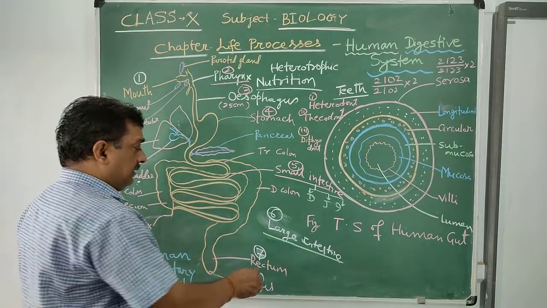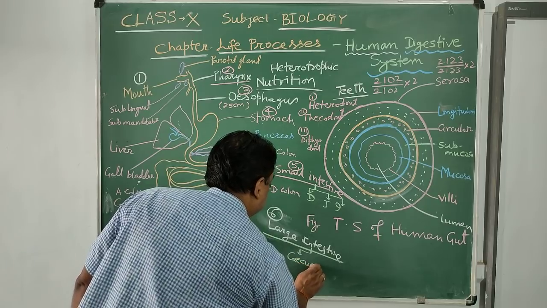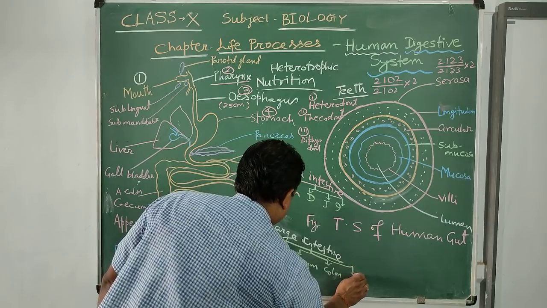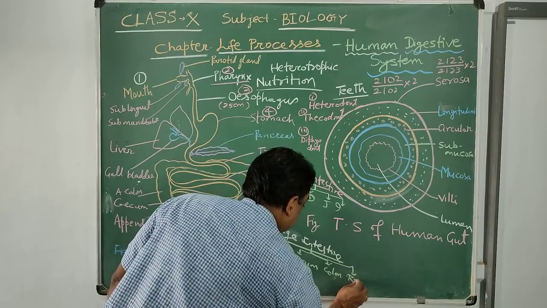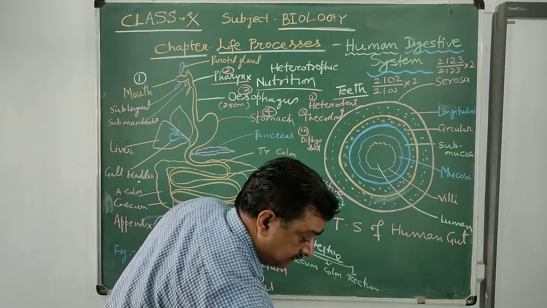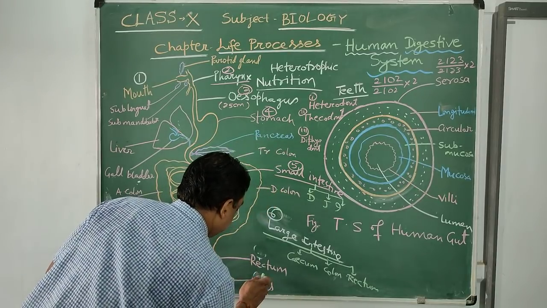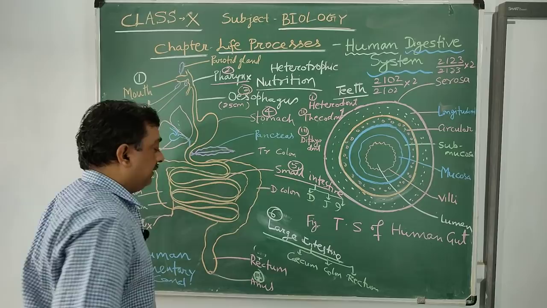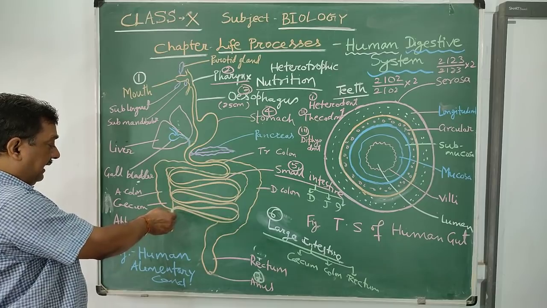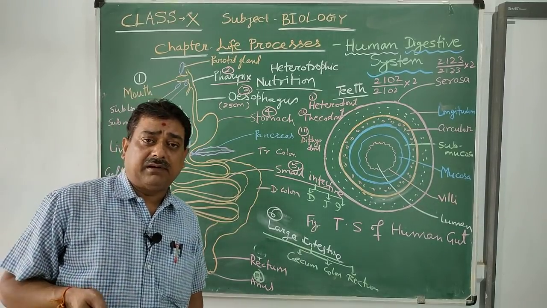The large intestine also consists of 3 parts: cecum, colon, rectum. The small intestine opens into a sac-like structure called cecum, which ends with a blunt structure called the appendix, also called the vermiform appendix.